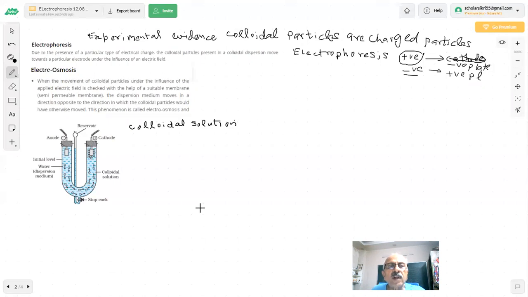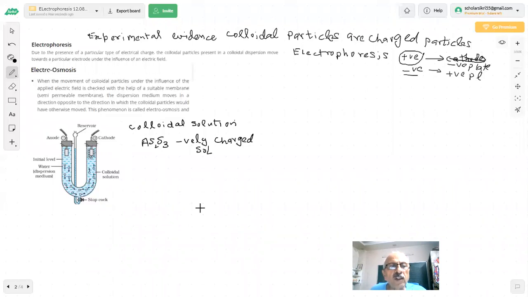So what is happening? Inside this, you have a colloidal solution. Supposing I have arsenic sulfide solution, As2S3. This is a negatively charged sol. You apply an electric field.